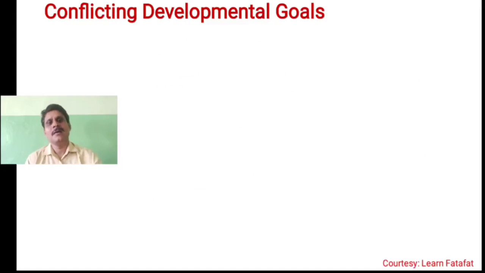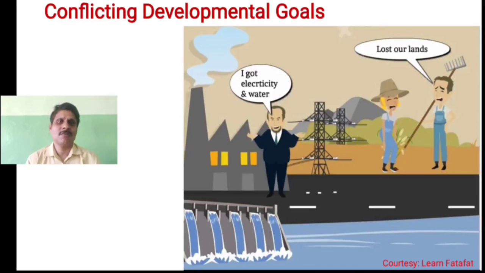Okay, children, now conflicting developmental goals. Here you can see that there is an industrialist and he is looking at the dam and feeling happy that he now has got electricity and water for his industry.